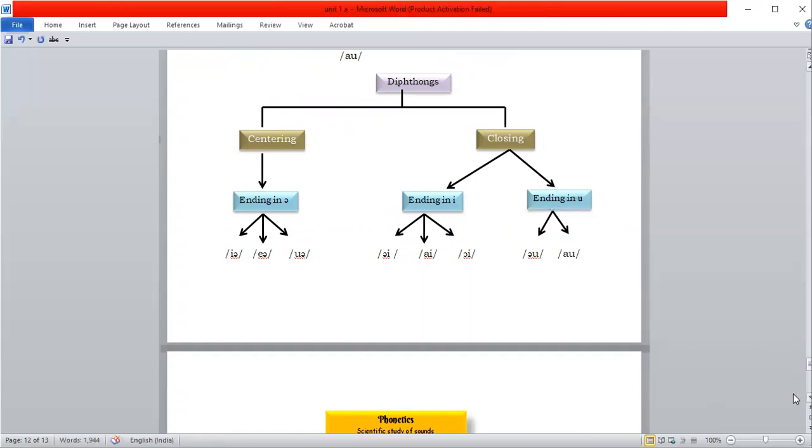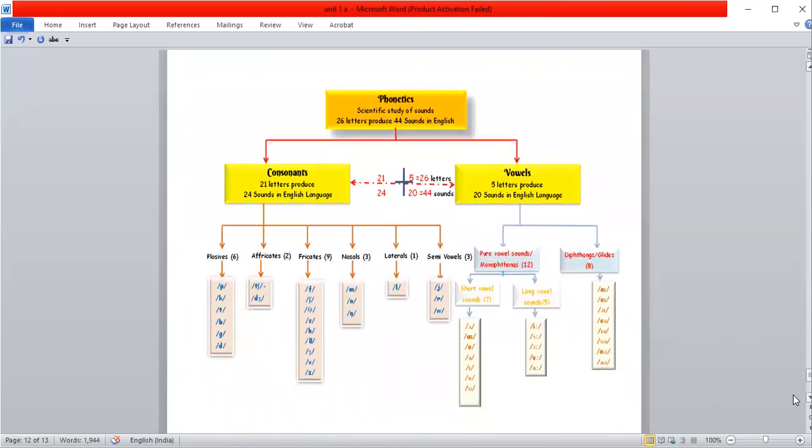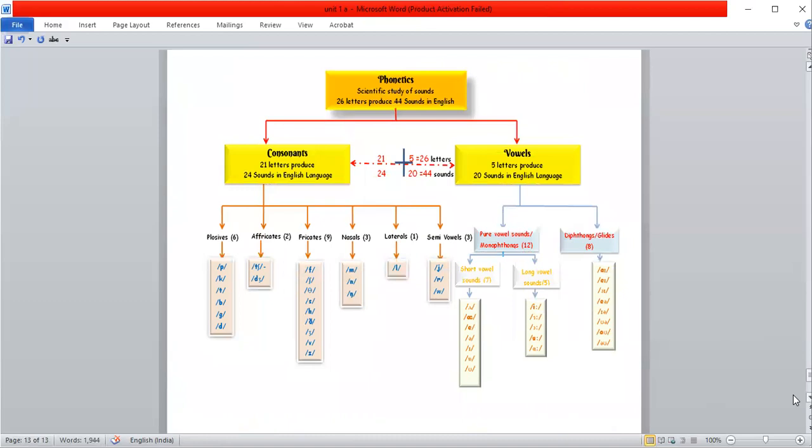Okay. Then let us summarize the entire phonetics here. Phonetics is nothing but the scientific study of sounds. So we have 26 letters in English, and these 26 letters will produce 44 sounds. And in that 26, 21 are called consonants, and these 21 letters will produce 24 sounds. And 5 letters are called vowels, A, E, I, O, U, and these 5 letters will produce 20 sounds.